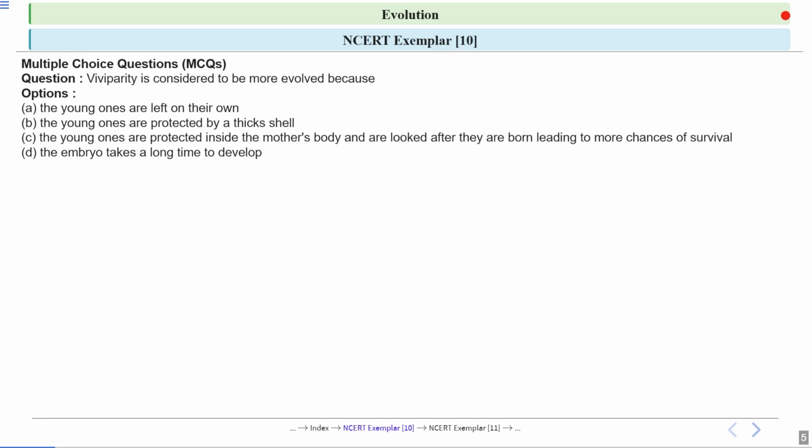What is the first question? Viviparity is considered to be more evolved because. The options are: first, the young ones are left on their own. Second, the young ones are protected by a thick shell. Option C, the young ones are protected inside the mother's body and are looked after when they are born, leading to more chances of survival. And option D, the embryo takes a long time to develop. So what will be the correct answer?